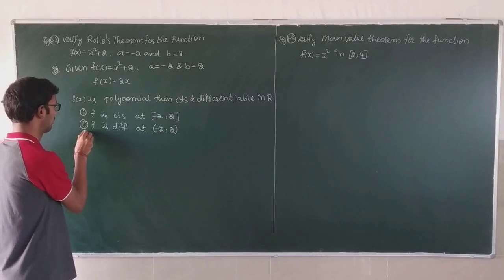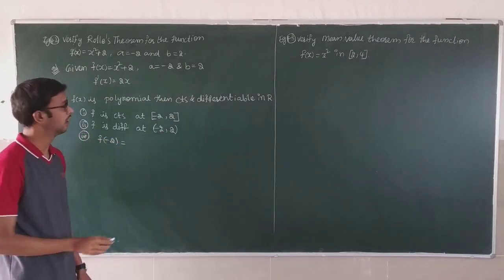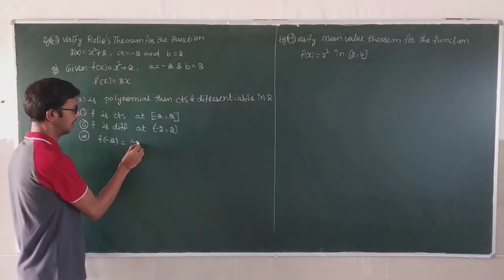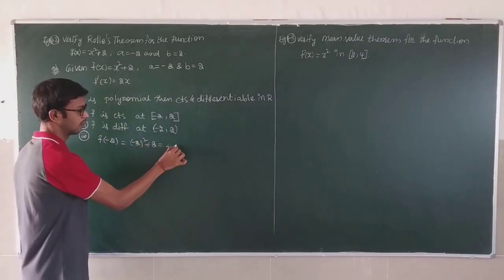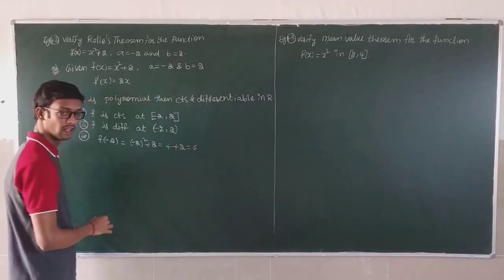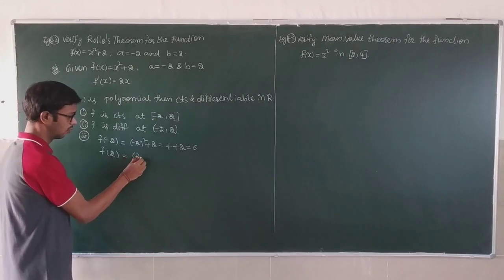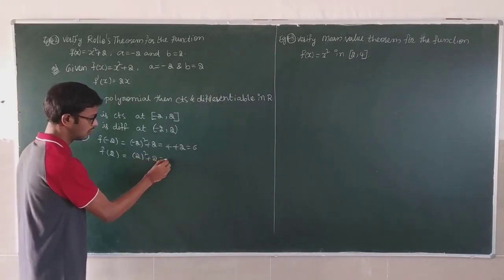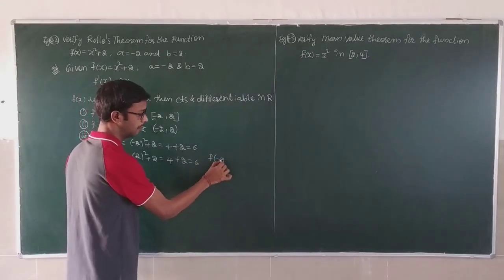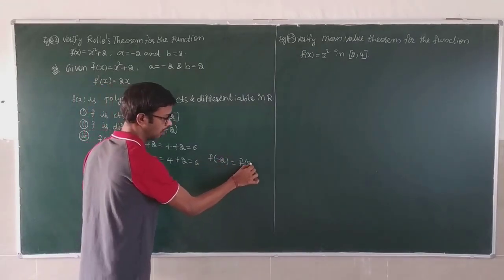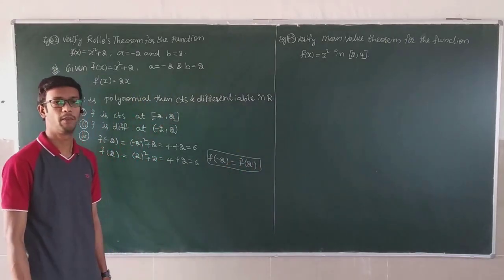Next, third condition, f of minus 2 we have to find. f of minus 2 means minus 2 whole square plus 2, is equal to 4 plus 2, is equal to 6. Next, f of 2 is 2 whole square plus 2, is equal to 4 plus 2, is equal to 6. f of a equals f of b.